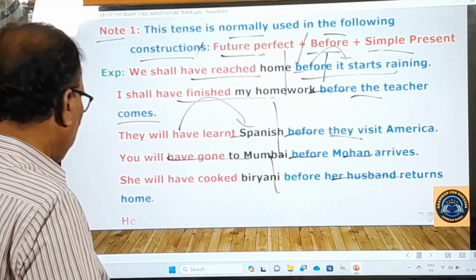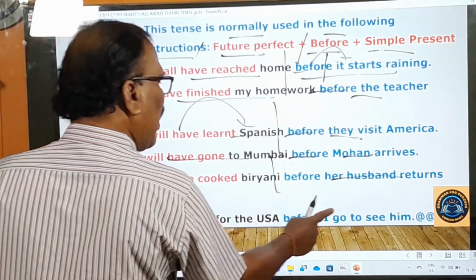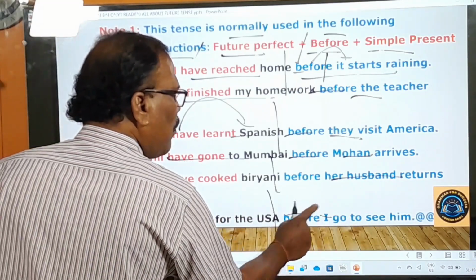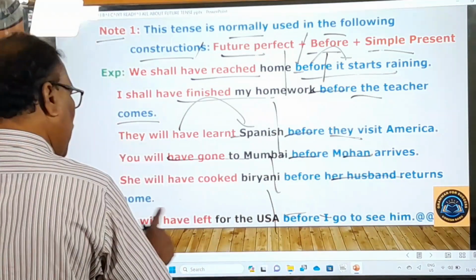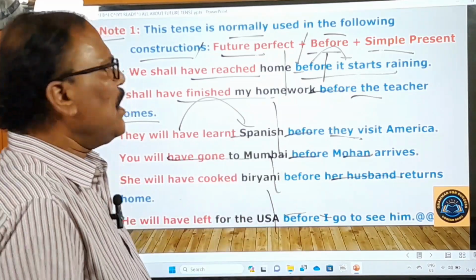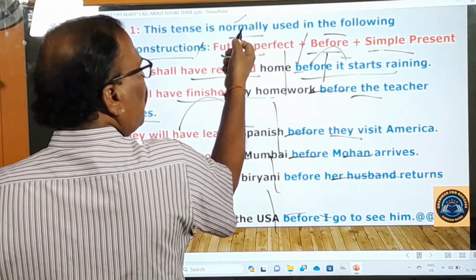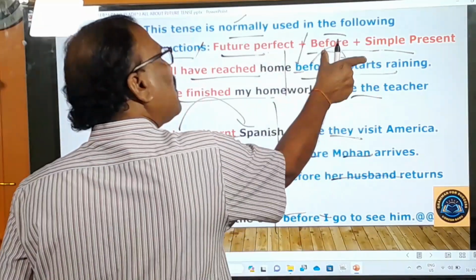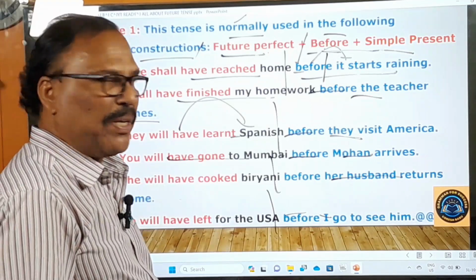So now the last example here is given. He will have left for the USA before I go to see him. Before plus simple present. Okay, నేను అతన్ని చూడడానికి వెళ్ళడానికి ముందే he will have left for the US. అతడు యుఎస్ఏకి వెళ్ళిపోయి ఉంటాడు. So in this way, this future perfect is generally used along with before plus simple present. This is the pattern. Very interesting pattern. Very, very important from your competitive examinations point of view. Please keep this point in your mind.